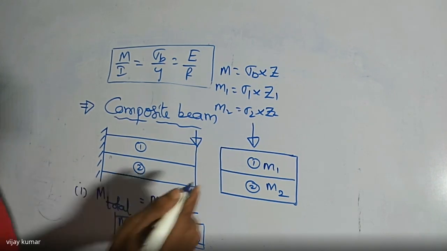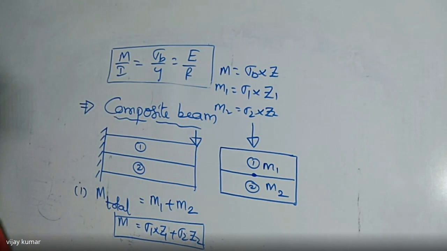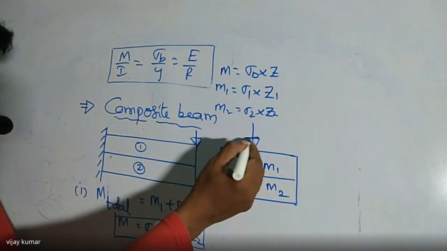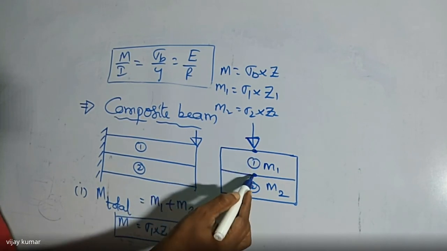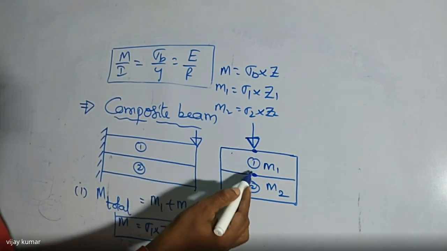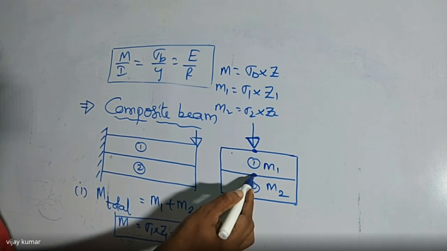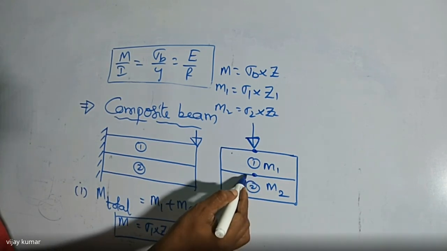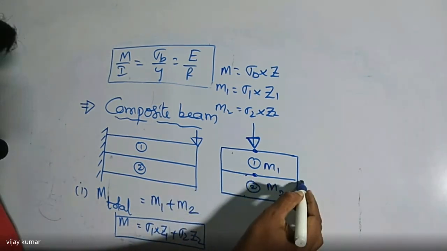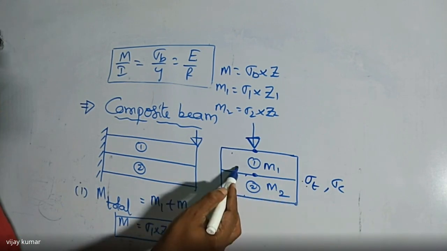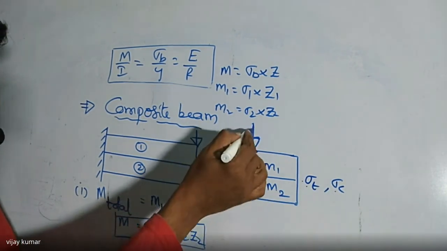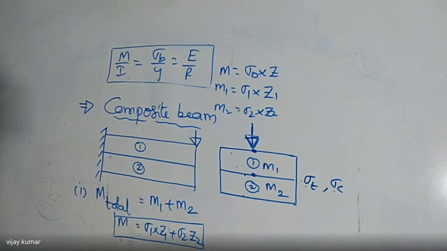Now take this point, where the two materials are in contact with each other. When you apply the force in this direction, what type of stress develops here? Compressive. What type of stress at the bottom of bar one? Tensile. What is the type of stress at the top of material two? Compressive. So there must be tensile in bar one, compressive in bar two, if you apply the force like this. Did you get my point or not?